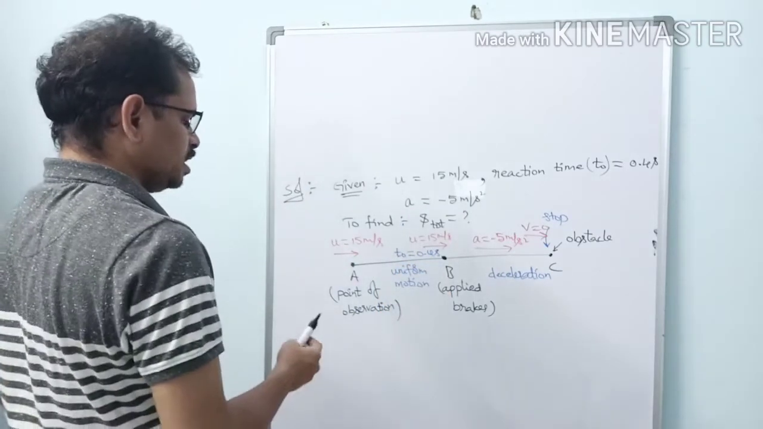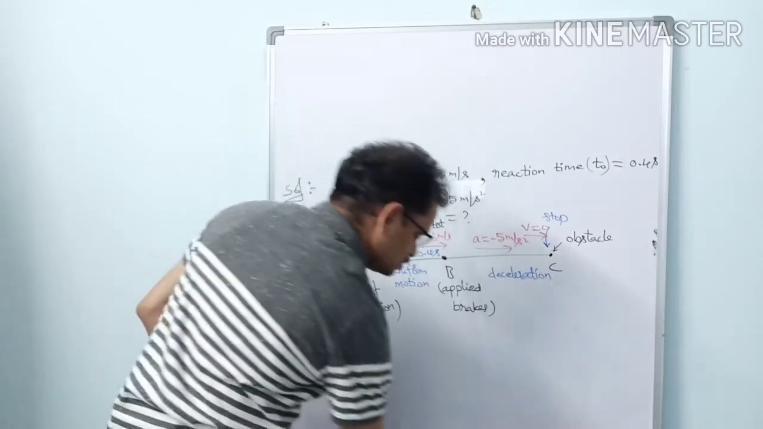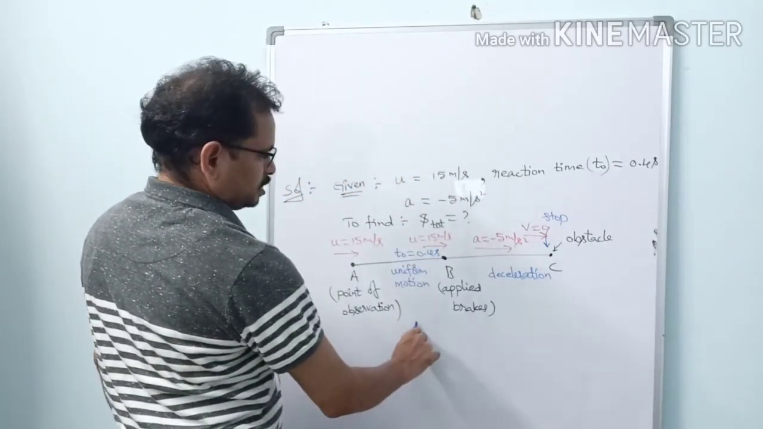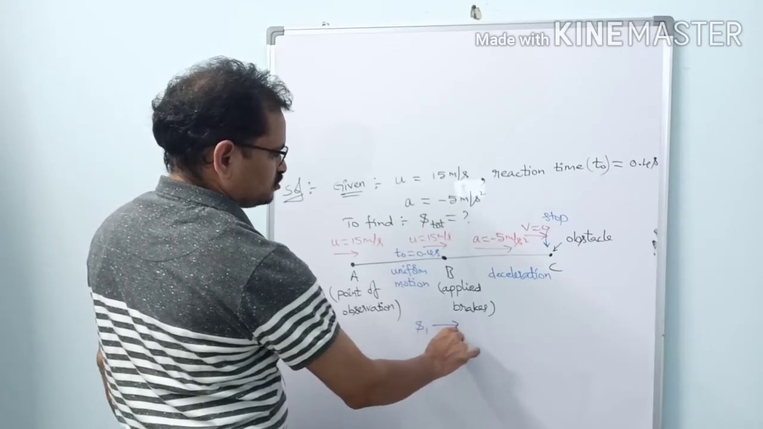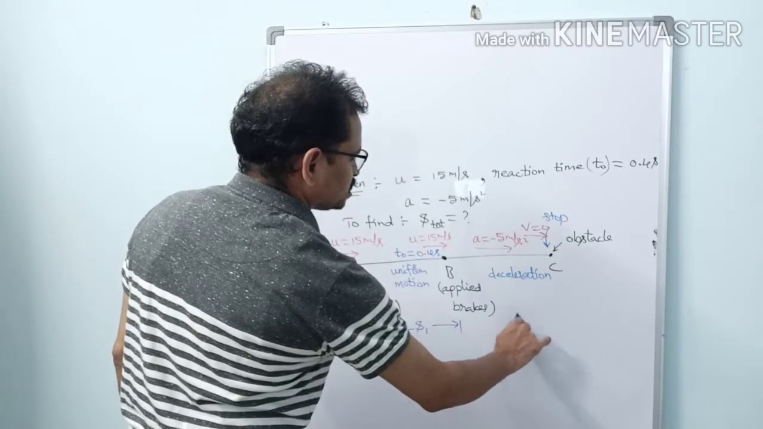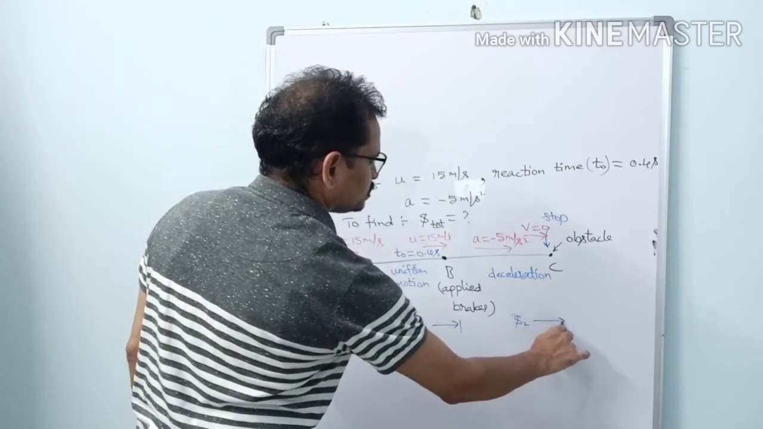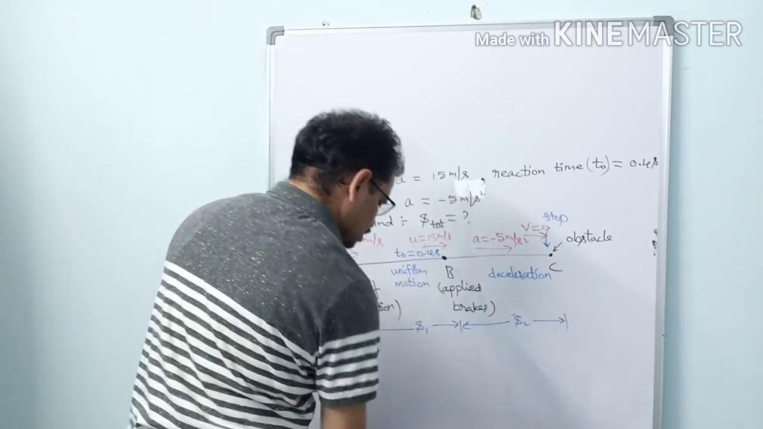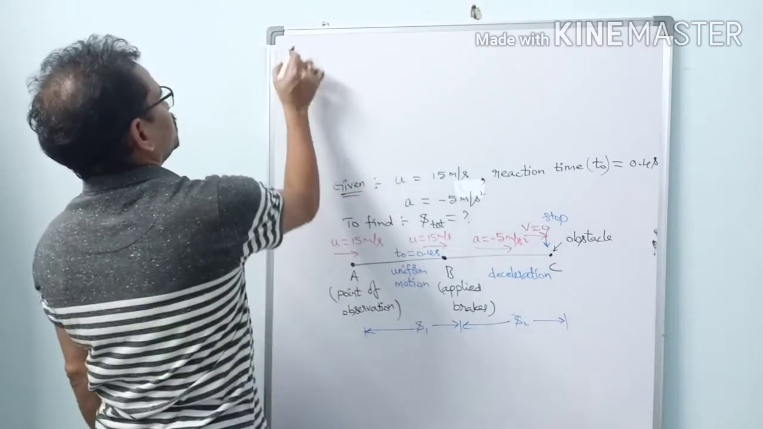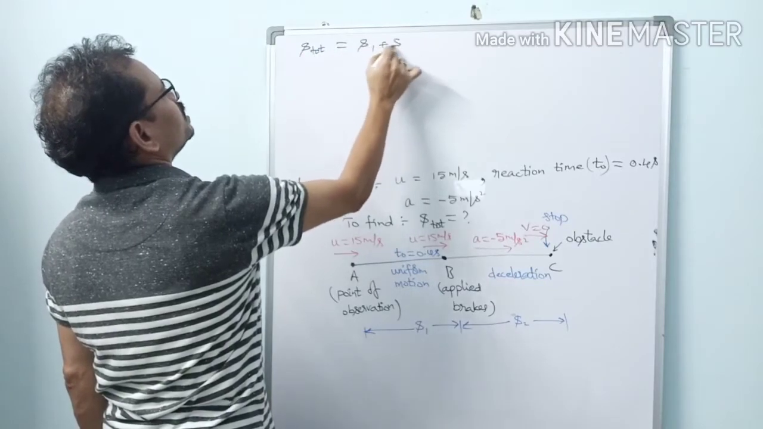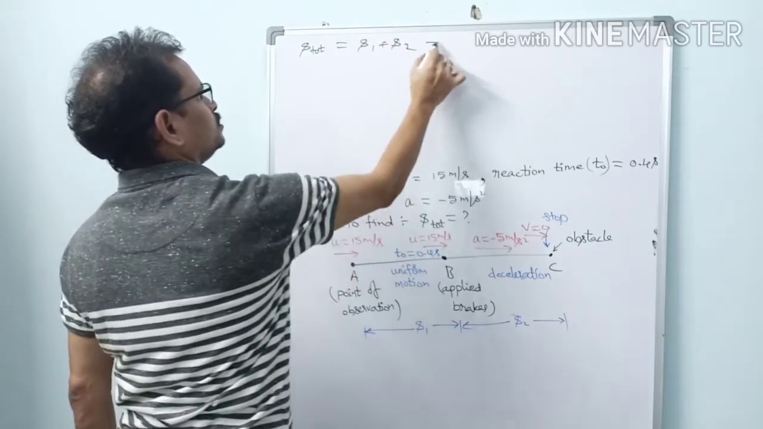Now we have to find the total distance. Let us suppose the distance is S1 for this part of the journey, and the distance is S2 for this part of the journey. So what is the total distance? We have to find it. S total equals S1 plus S2. This is equal to how much?